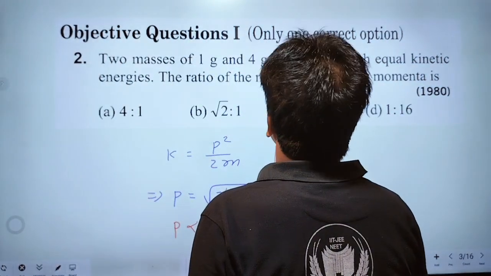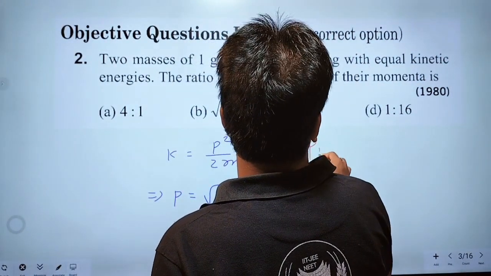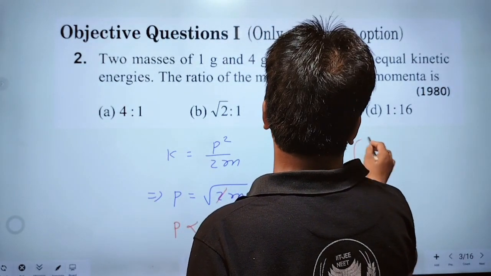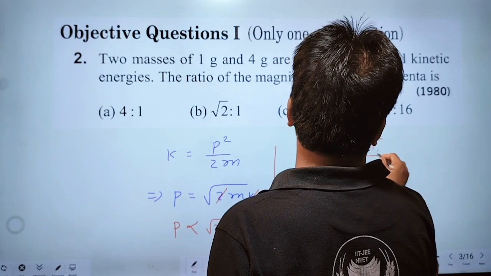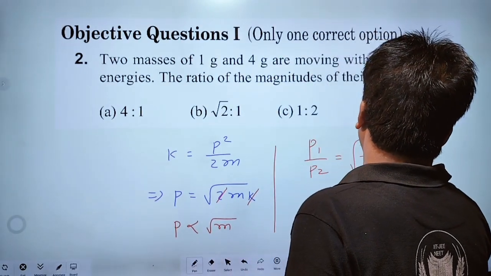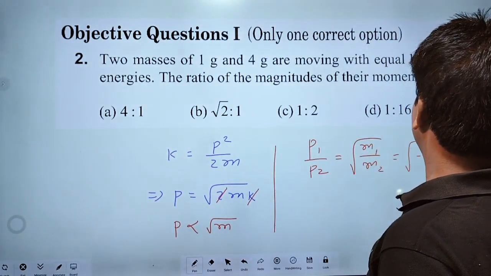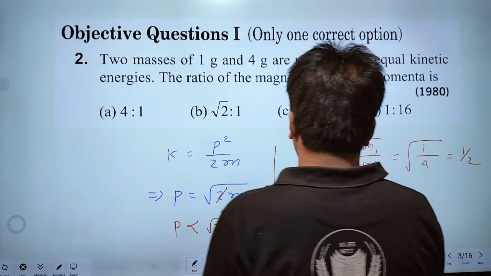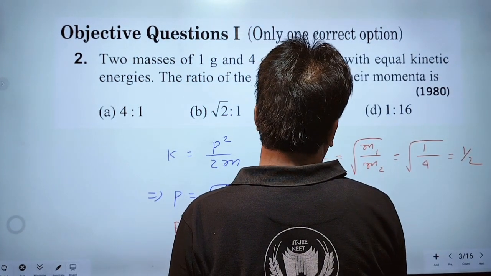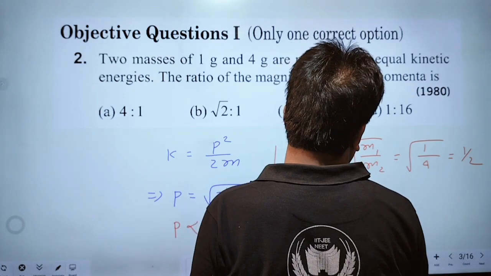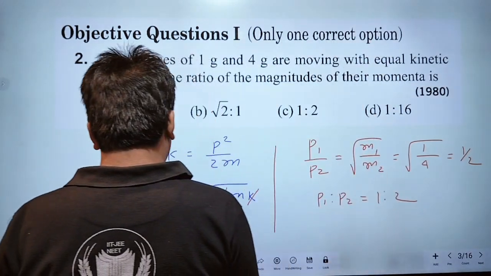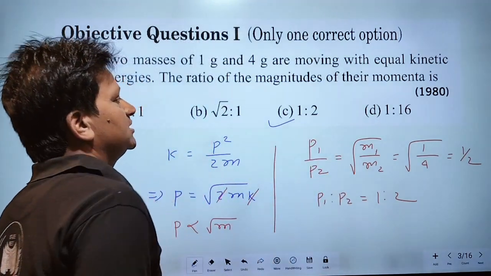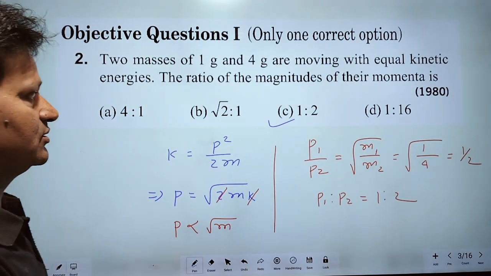Therefore ratio of momenta P1 by P2 is equal to root under m1 by m2. m1 is 1 gram and m2 is 4 gram. Therefore 1 upon 2. Therefore P1 is to P2 should be equal to 1 is to 2, which is correct. Option C is the correct option. Okay.